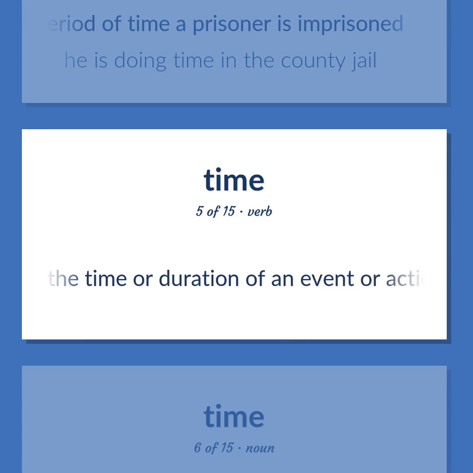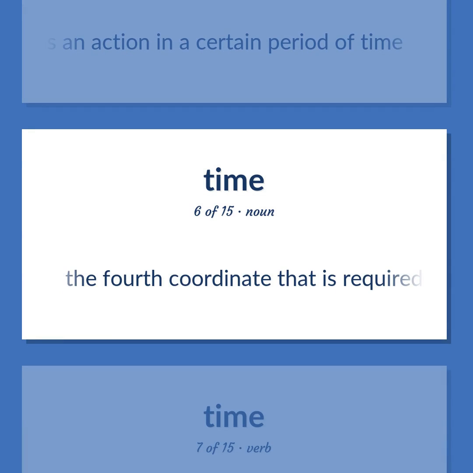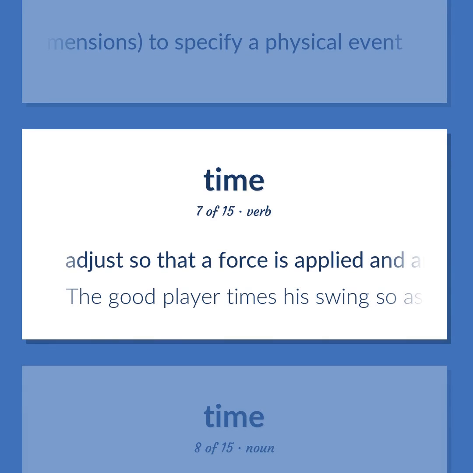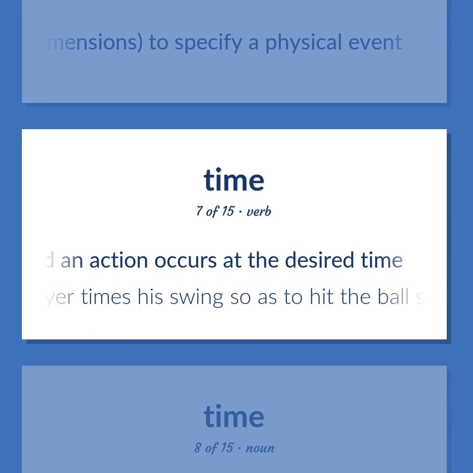Measure the time or duration of an event or action, or the person who performs an action, in a certain period of time. The fourth coordinate that is required, along with three spatial dimensions, to specify a physical event. Adjust so that a force is applied and an action occurs at the desired time. The good player times his swing so as to hit the ball squarely.